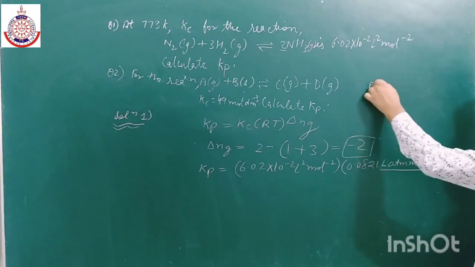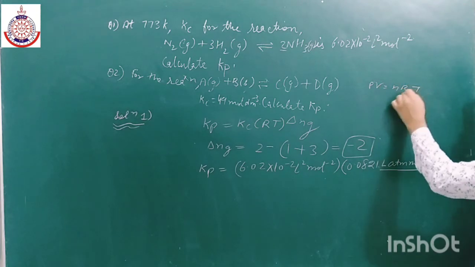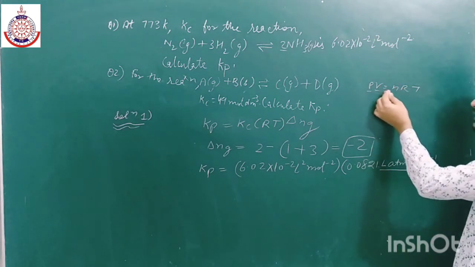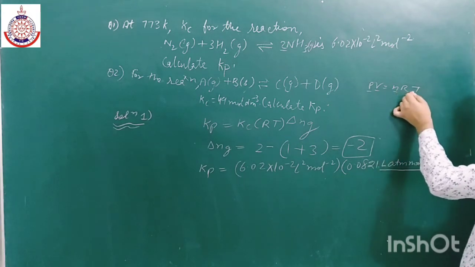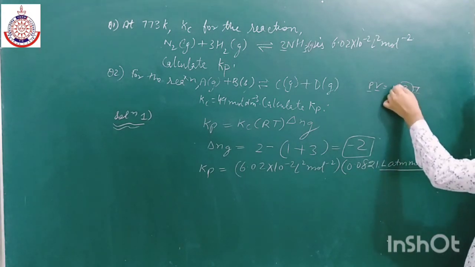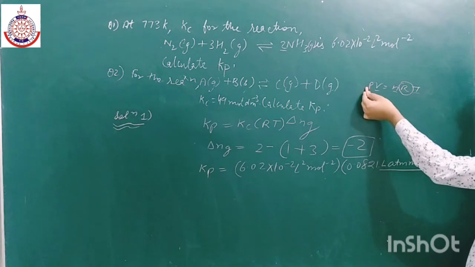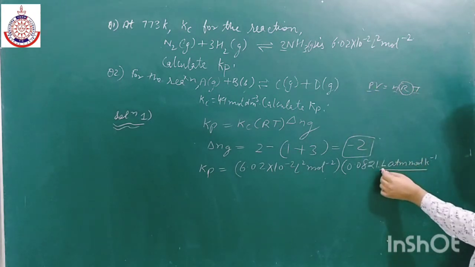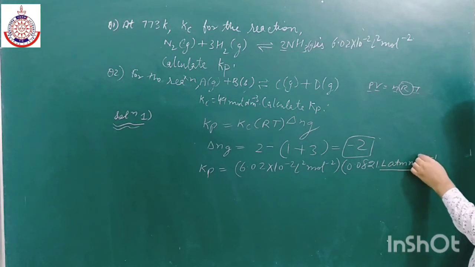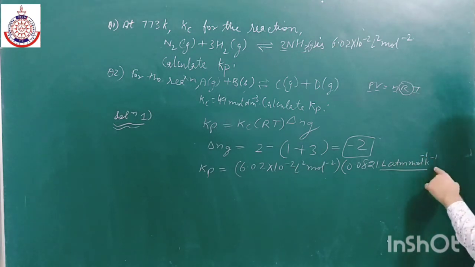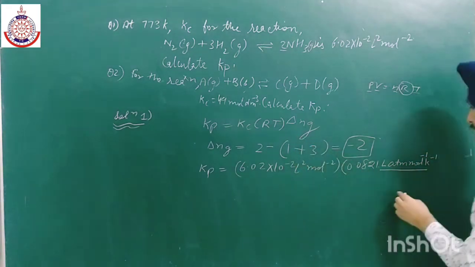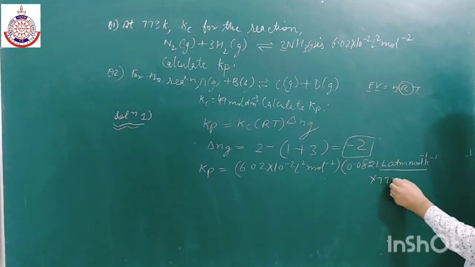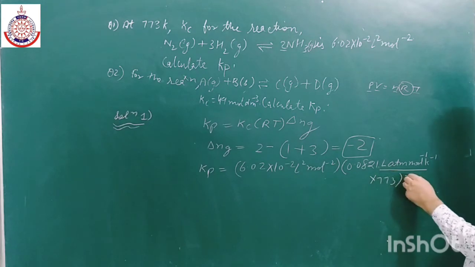As we all know, PV is equal to nRT. So the unit for P is atm, unit for V is liter, unit for n is mole, and unit for T is Kelvin. So the unit for R will be atm into liter divided by mole divided by Kelvin, that is liter atm mole inverse Kelvin inverse. Next we have R into T, T is 773, to the power minus 2.